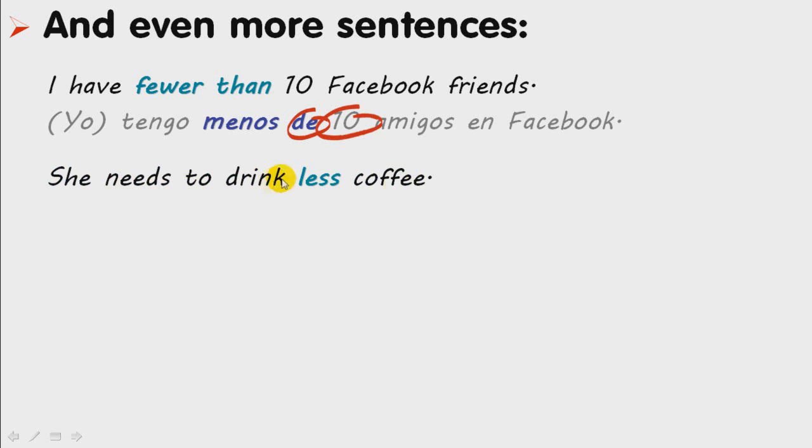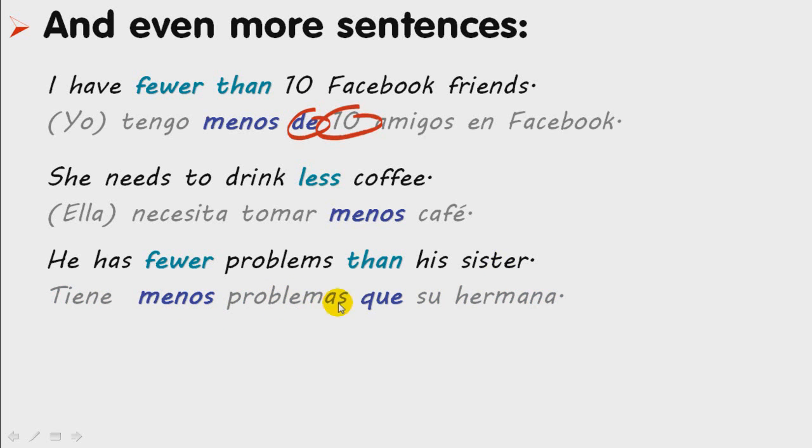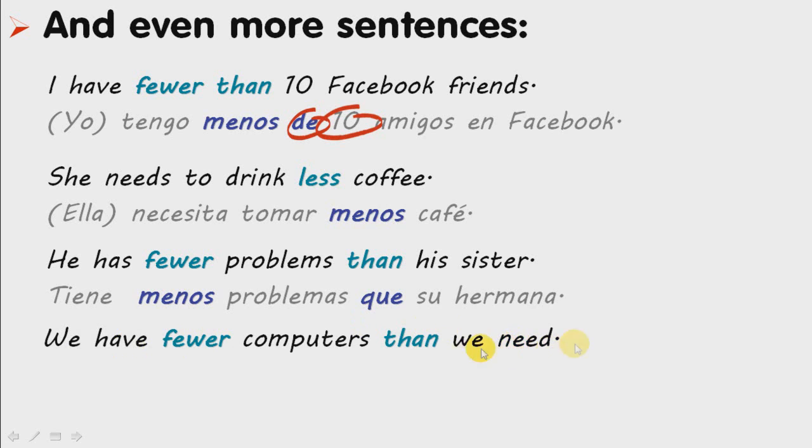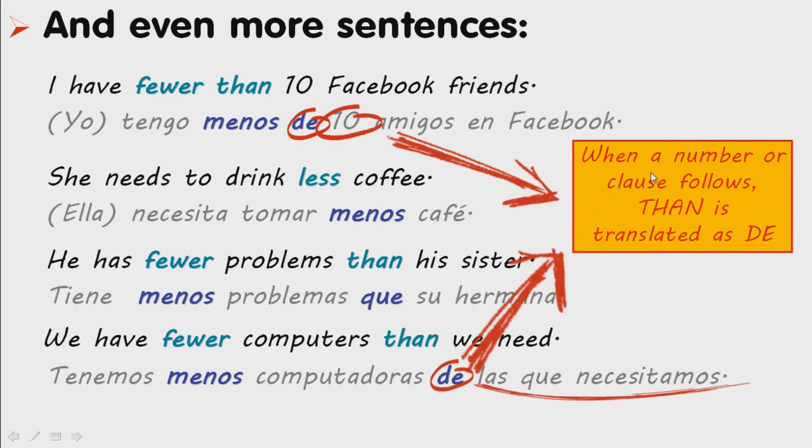She needs to drink less coffee. Necesita tomar menos café. He has fewer problems than his sister. Tiene menos problemas que su hermana. We have fewer computers than we need. Tenemos menos computadoras de las que necesitamos. As we saw before, when a number or clause follows, than is translated as de.